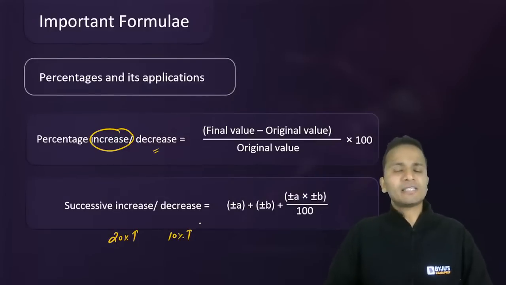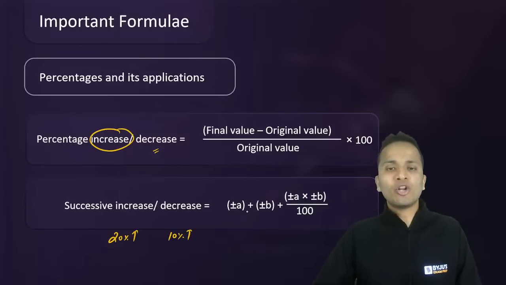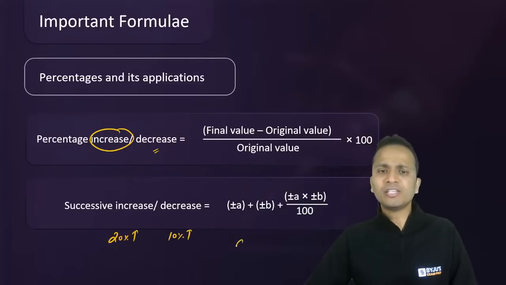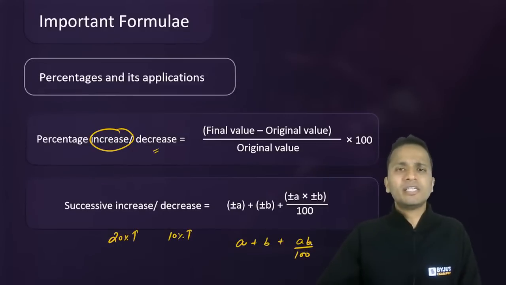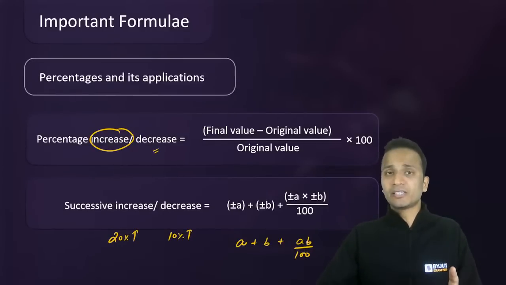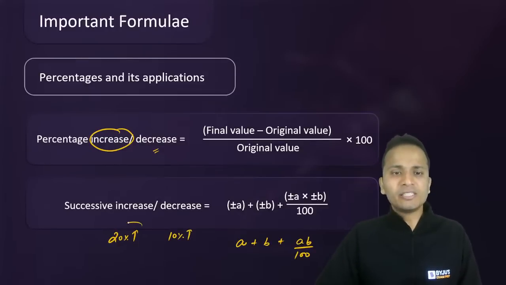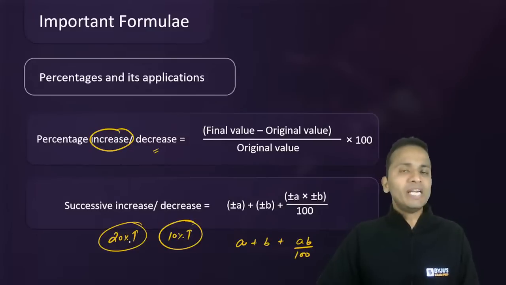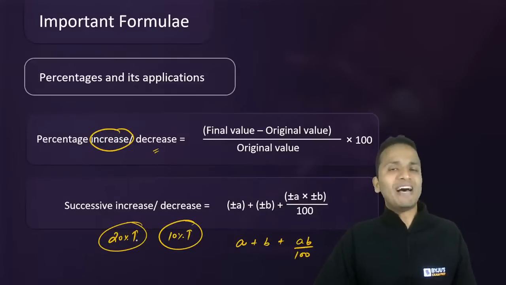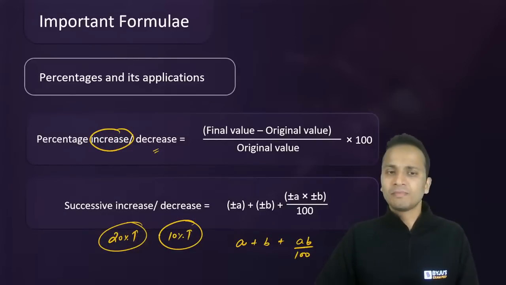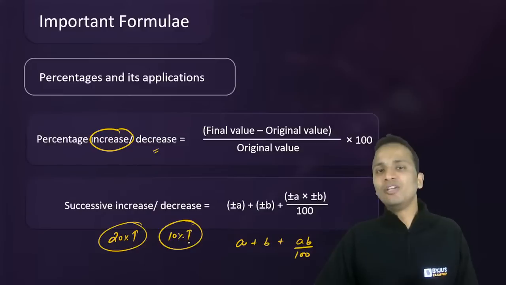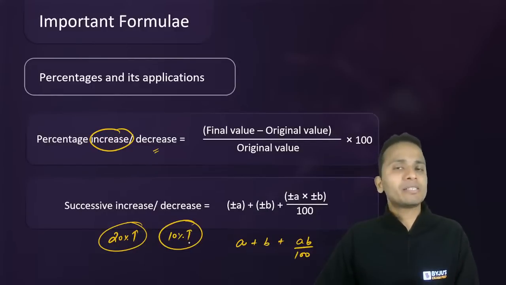So if we have a successive percentage change, then to find out the net percentage change, you can always use this formula. Now generally this formula is written as a plus b plus a into b upon 100. Now I have inserted the negative signs in case it is a percentage decrease. So as you can see with these values, 20 percentage increase, so the value of a will be plus 20. 10 percentage increase, the value of b will be plus 10.